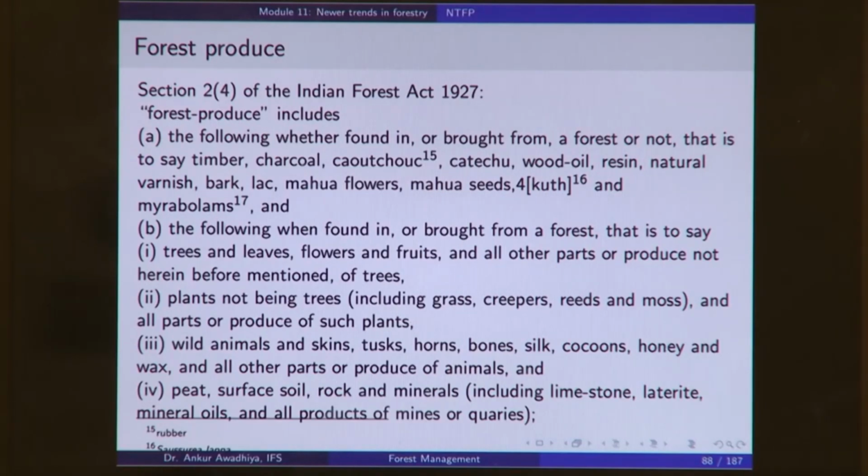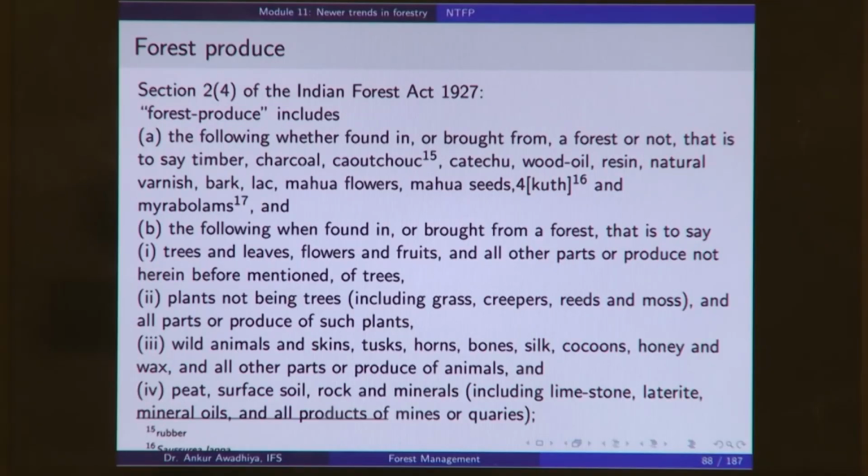But when we say forest produce includes, it means that all of the things in this list are forest produce, but we can also have forest produce that are apart from these. So, forest produce includes these things, but can also include certain other things that are not mentioned here.